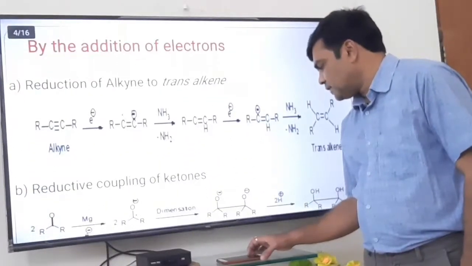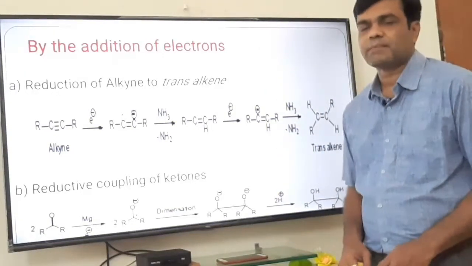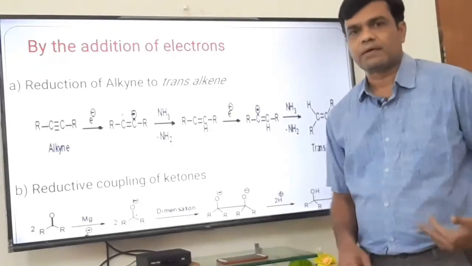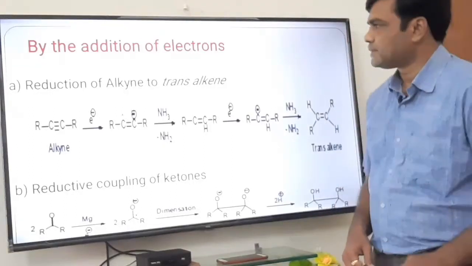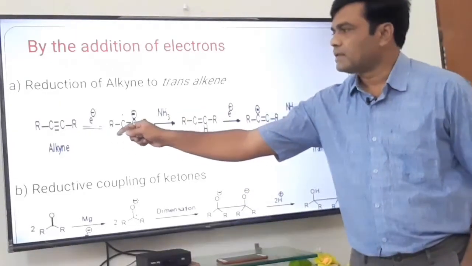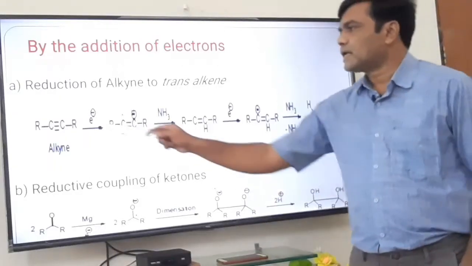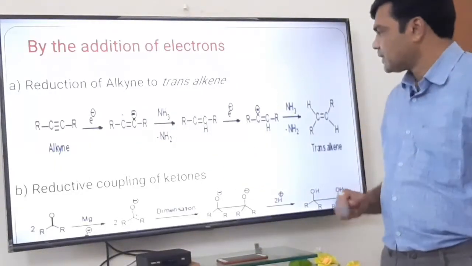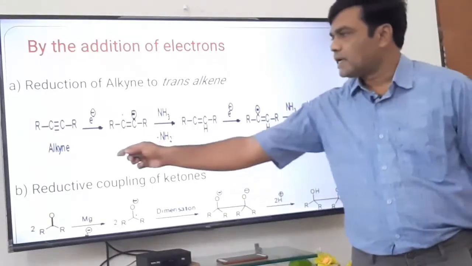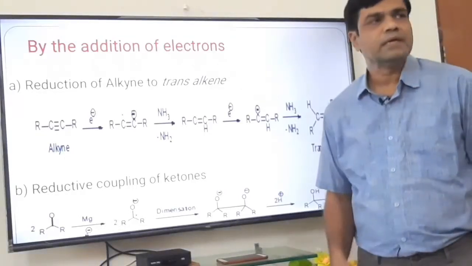Now reduction, as I told you, can also take place by adding electrons. See some examples of how electrons are added to the reactant and the conversion, that is reduction, takes place. This is the simple reaction, the conversion of an alkyne, that is a carbon-carbon triple bond, to a carbon-carbon double bond. Alkyne here is converted into alkene. Here the stereochemistry of the alkene is trans. So the triple bonded compound is converted to a double bonded compound having trans stereochemistry.